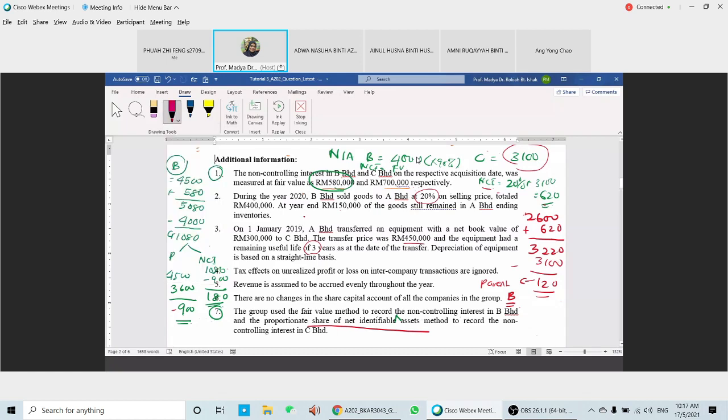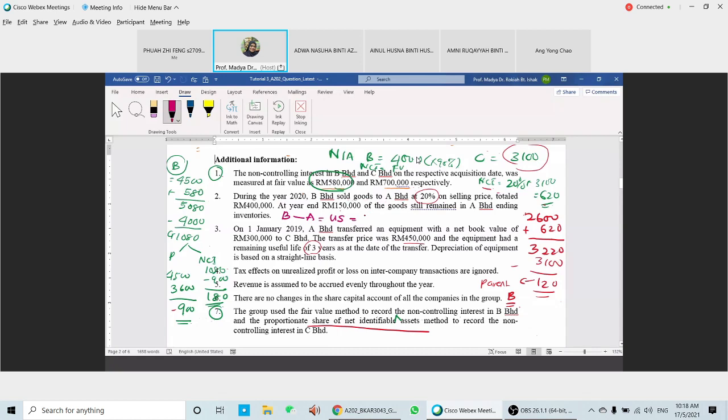So item number 2. Here, B sold to A. When B sells to A, it means that this is an upstream sale. Upstream sales are going to affect the NCI. So we have the sale of goods with a 20% markup on the selling price, a total of 400. This is your sales of 400. From that 400, 150 remains as the ending inventory.